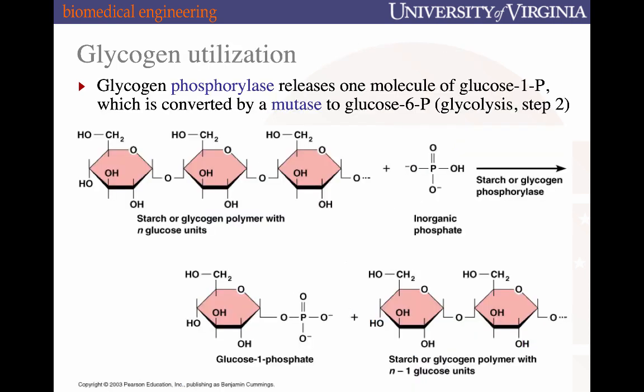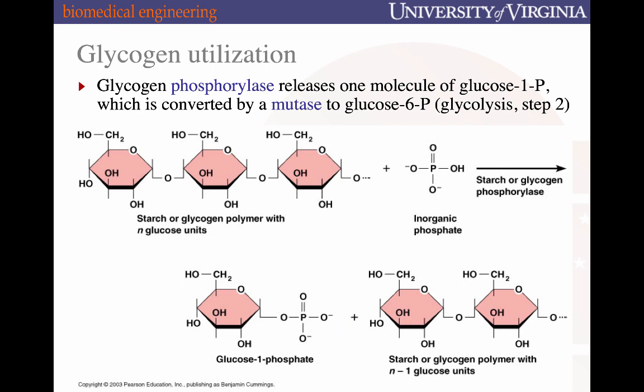With these glycogen molecules, they can then be utilized by running the reaction in reverse. Let's say now we're starting with a large glycogen polymer, and we want to mobilize that glucose for glycolysis. What occurs is that there's another enzyme called glycogen phosphorylase that transfers an inorganic phosphate, and it's the transfer of this inorganic phosphate to glycogen which makes it a phosphorylase as opposed to a kinase, which would use ATP. By transferring that inorganic phosphate, it then releases a glucose 1-phosphate off the end of the glycogen polymer.